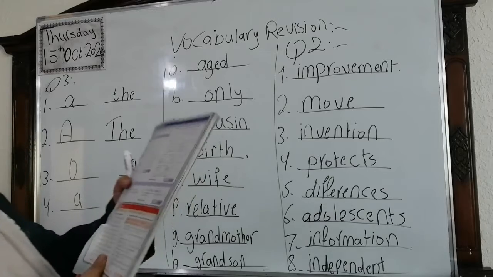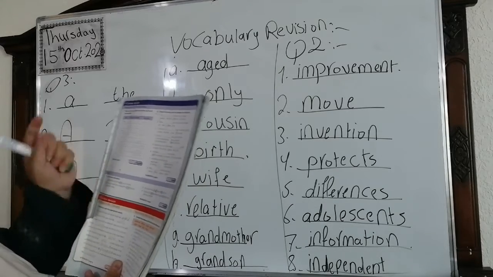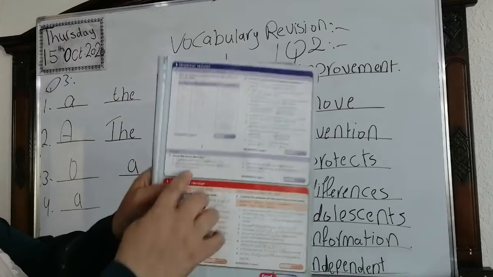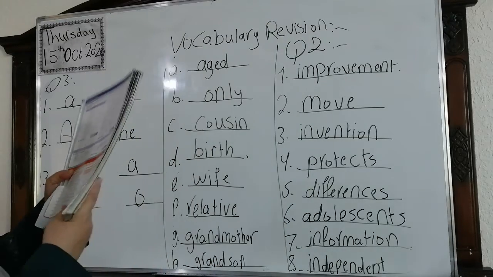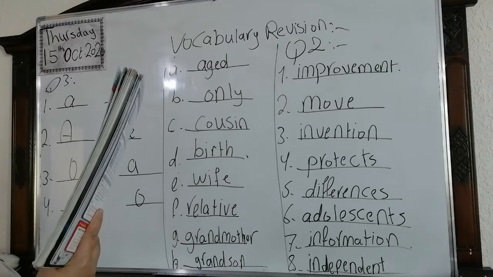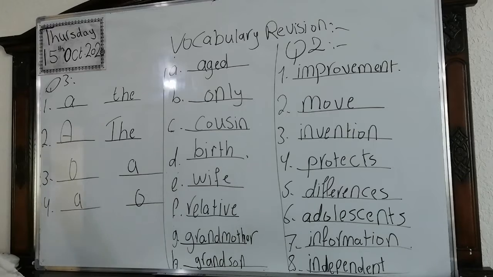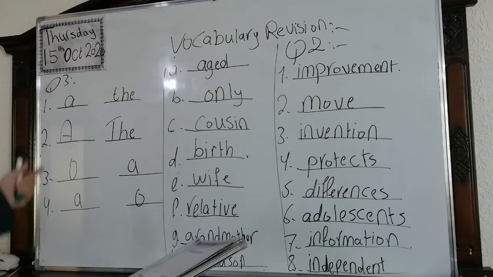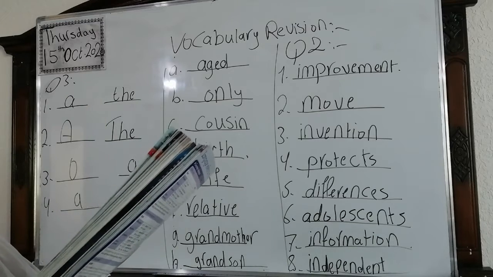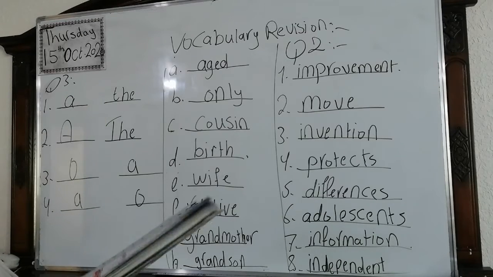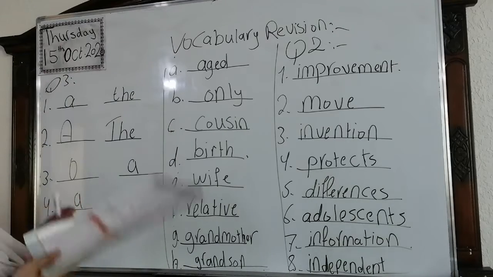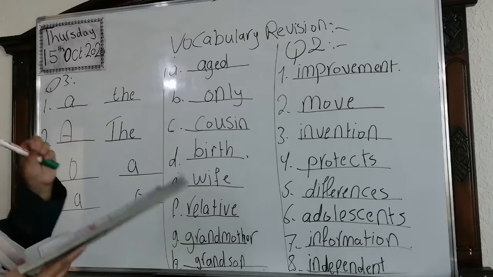We have number 3, articles. Choose the correct alternative. Okay, this one. I'm going to answer this question. 1. It is a beautiful day and the sun is shining. Okay, we cannot say a sun because it's known what the sun is. And also we said that the sun in general we put the.